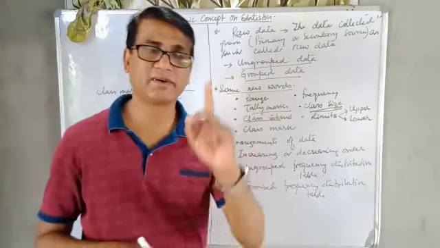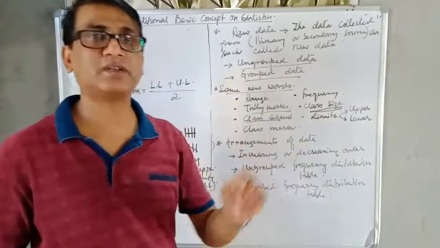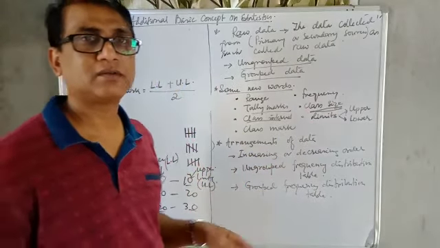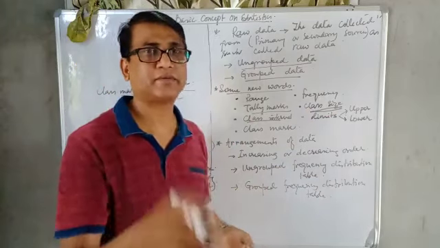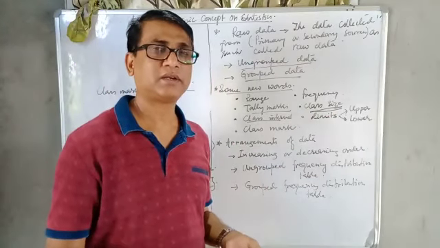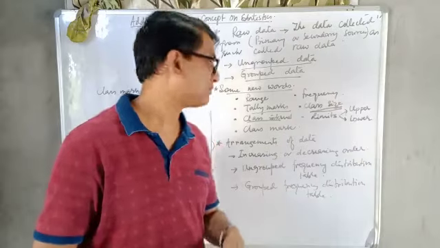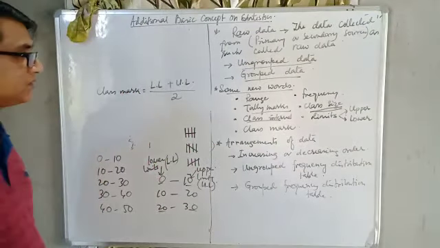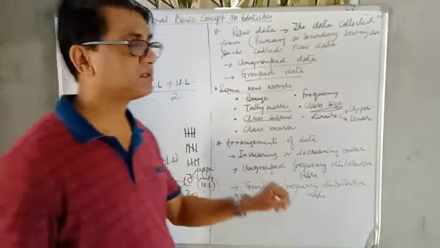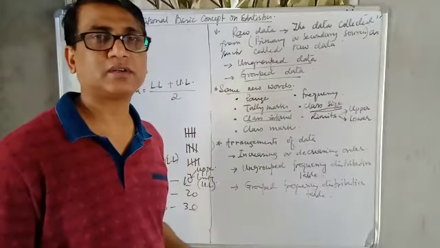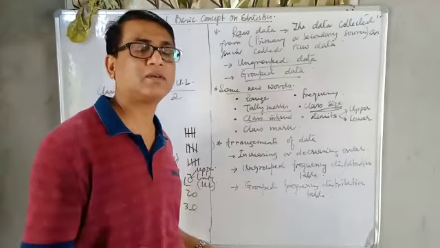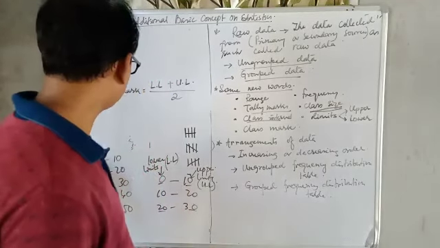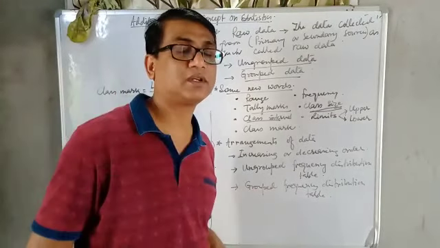Tally marks: a vertical line is counted for frequency. Class size depends upon the information. You can take a suitable class size, 5 or 10, according to the information. Class interval: each and every class has a class interval. Limits: the 2 endpoints are called the limits. The first one is called the lower limit and the second one is called the upper limit.